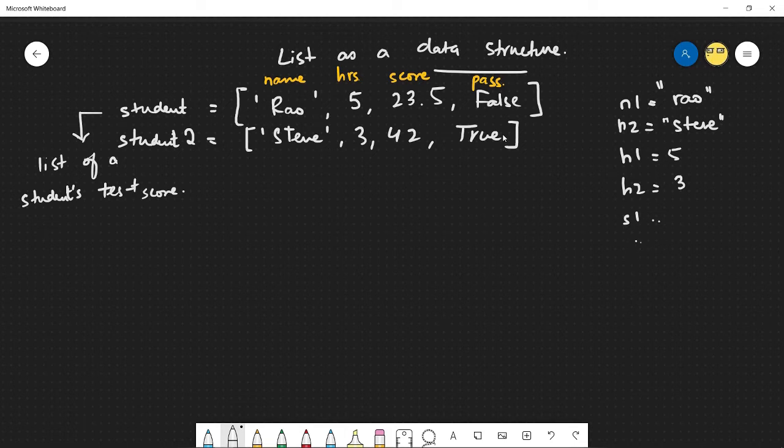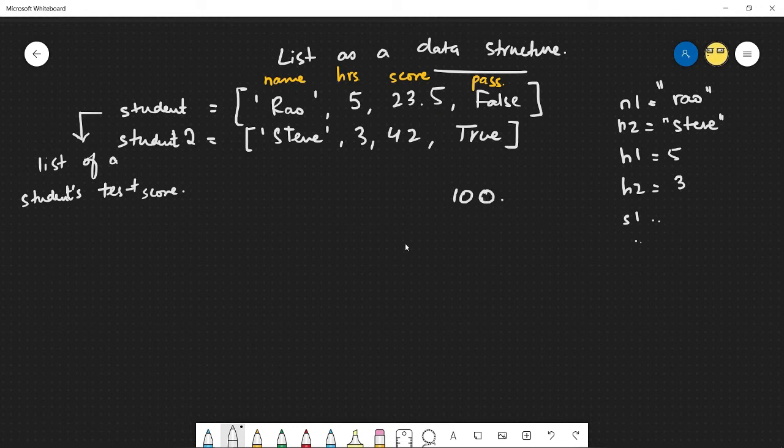You're going to have to define 8 different variables to store this information if you didn't have any data structures. So data structures are really a good way of being able to efficiently store multiple pieces of information into one group.